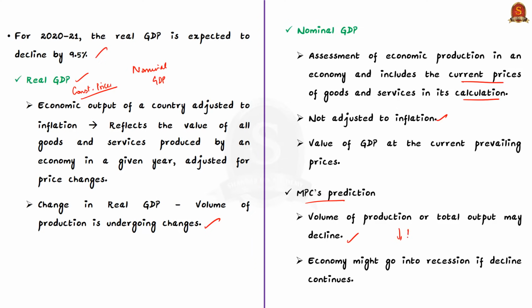Further, with respect to a business cycle, this could mean that economy might go into recession if decline continues, because a sustained period in which real GDP is falling is a recession. So this is number one.